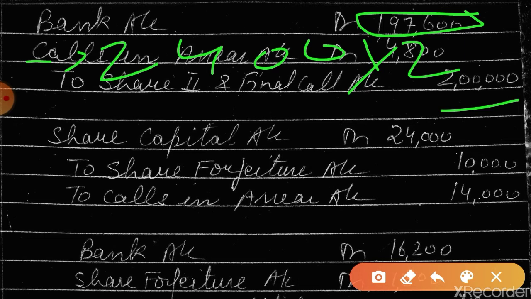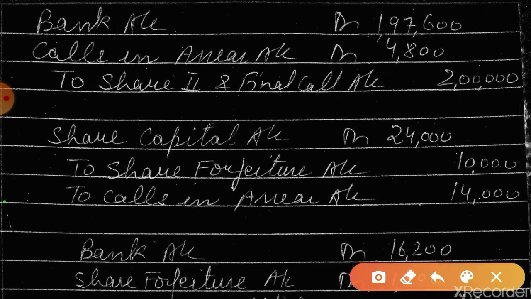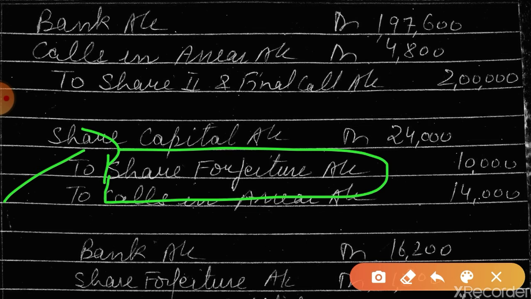So what is the journal entry for the forfeiture of shares? Sir, how did we calculate? See, 10,000 is the amount received. What is share forfeiture? The amount received on the forfeited shares, the amount which the company has received. So how much amount has the company received? I have shown in the working note 10,000, because that person has paid for 4,000 shares at 2.5 rupees.